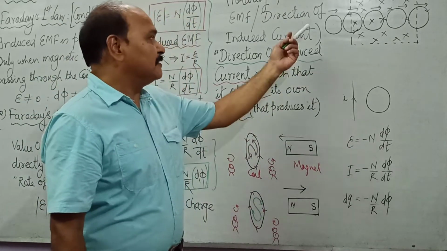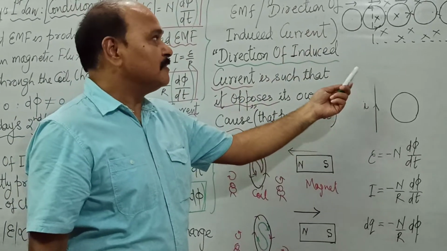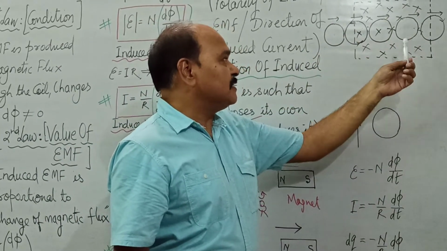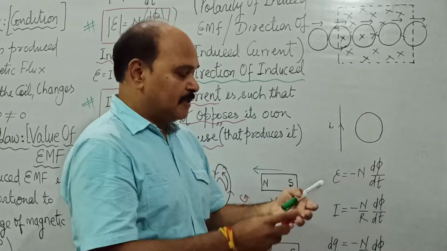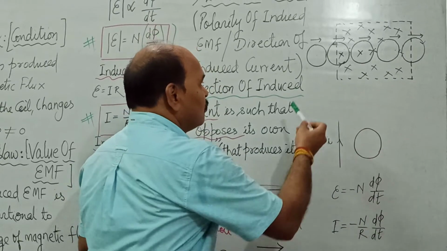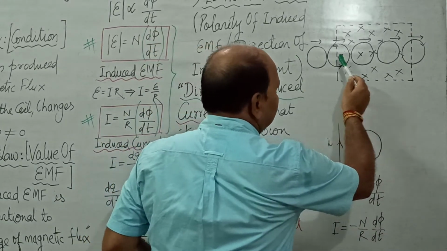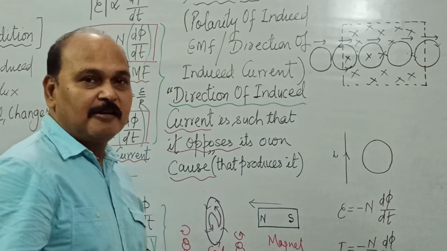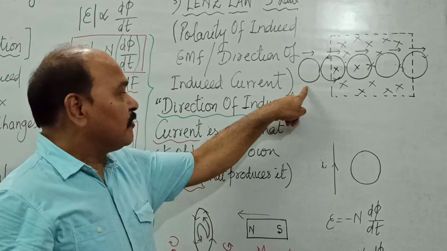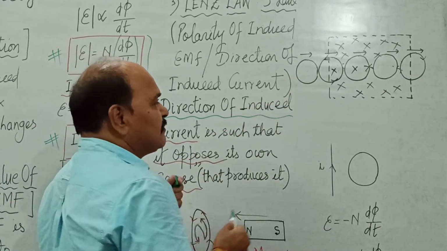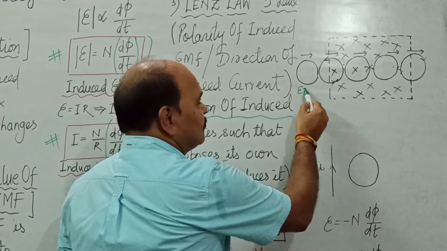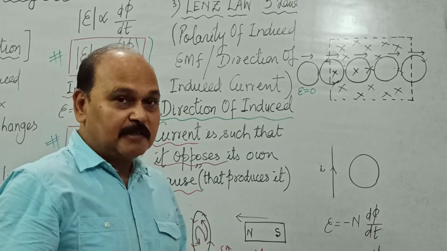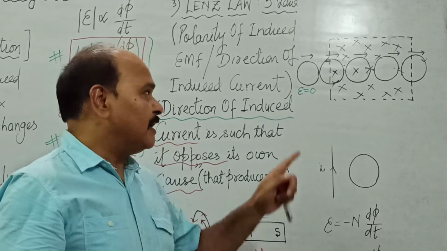Well, let's see two more examples. This is the region of magnetic field, and the magnetic field in this region is cross, and there is a circular coil moving through this magnetic field. It is entering as well as leaving the magnetic field. So as long as this circular coil is outside, induced EMF is going to be what? Induced EMF is going to be 0. Why 0? It is simply because there is no flux passing through the coil as long as the coil is outside.